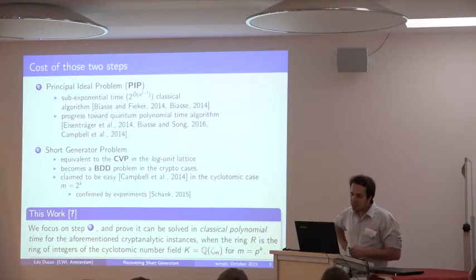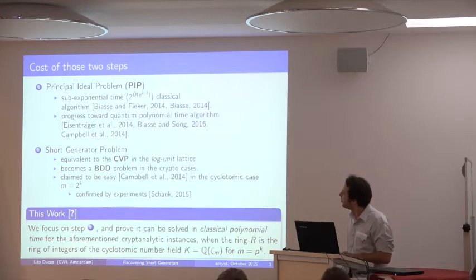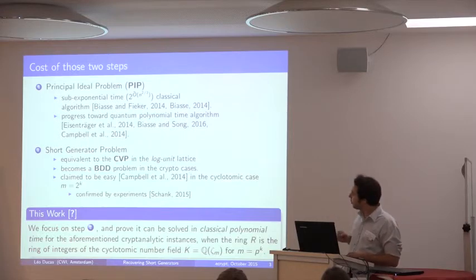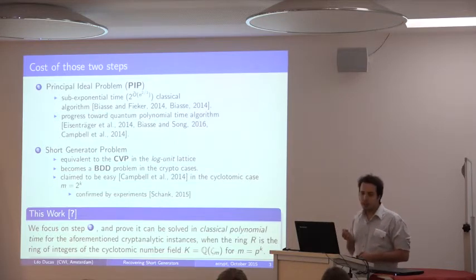So it's a CVP problem, and that's probably going to be hard, right? But this lattice is a fixed lattice, okay? And a second point that was made by a few people is that in the worst case that would be a CVP, but for the instances we're interested in for cryptography, this problem is going to become a BDD, bounded distance decoding.